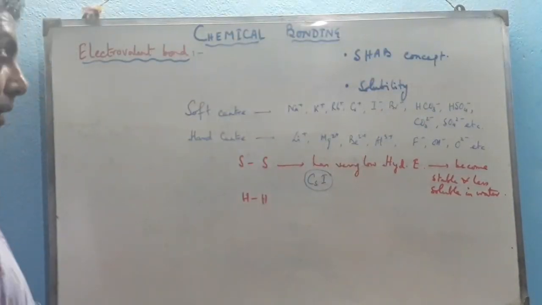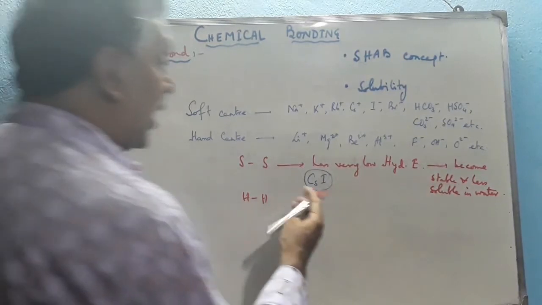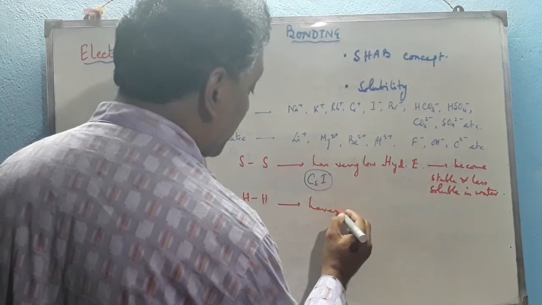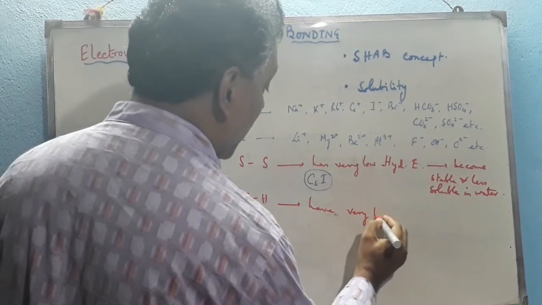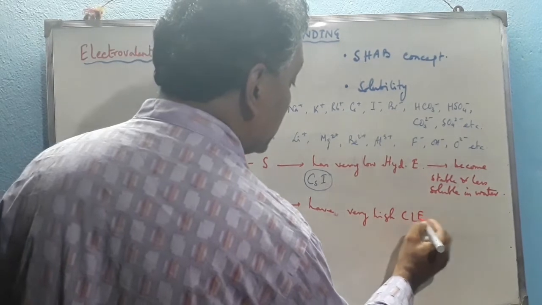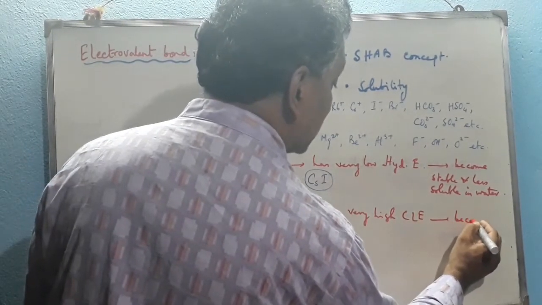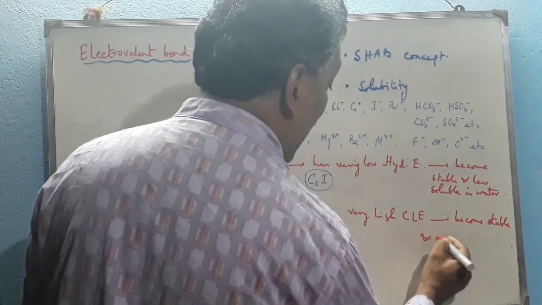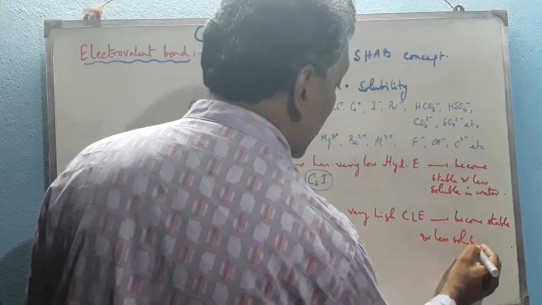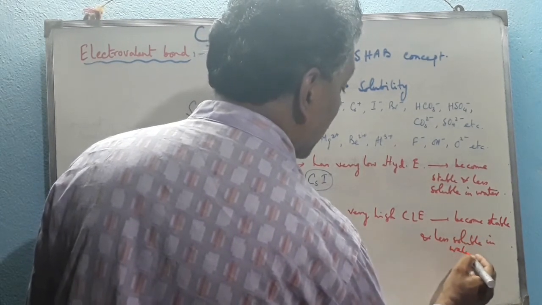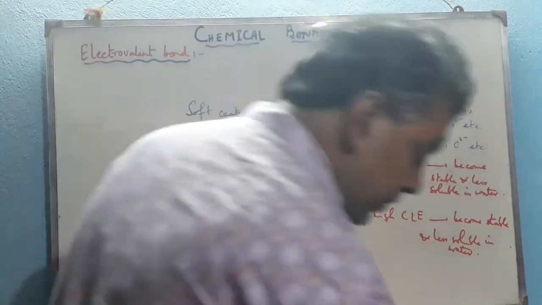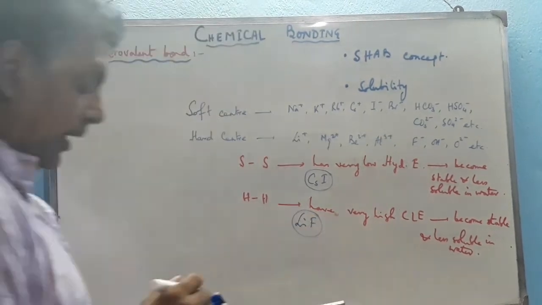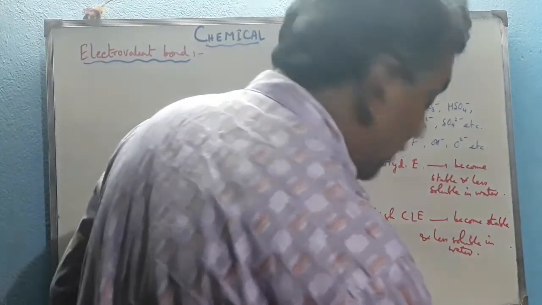Again, hard combination. If the compound forms between two hard ions, then these compounds have very high crystal lattice energy, CLE. So they become stable due to their very high CLE value, and less soluble in water. Such a compound is lithium fluoride, very high CLE, and hence it is insoluble in water.